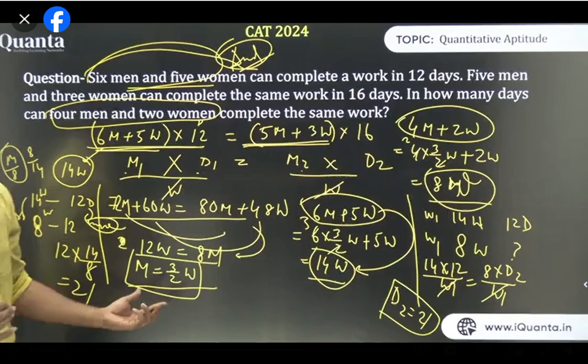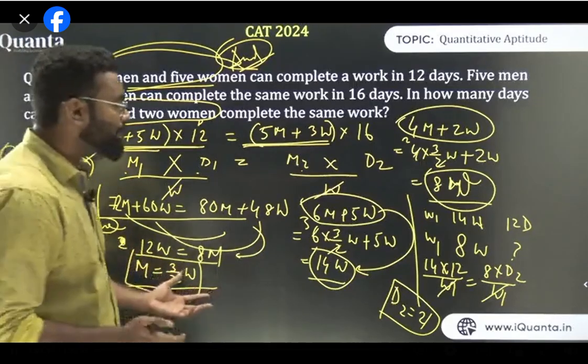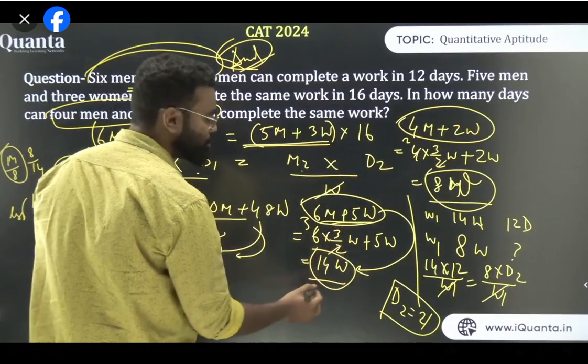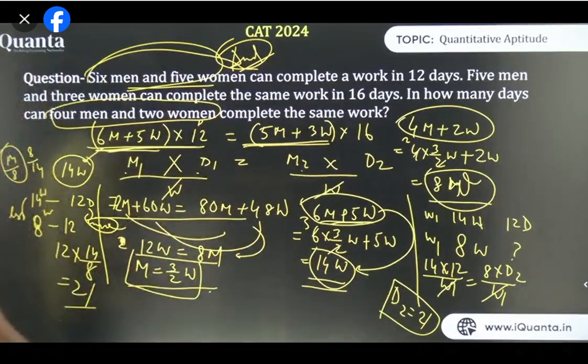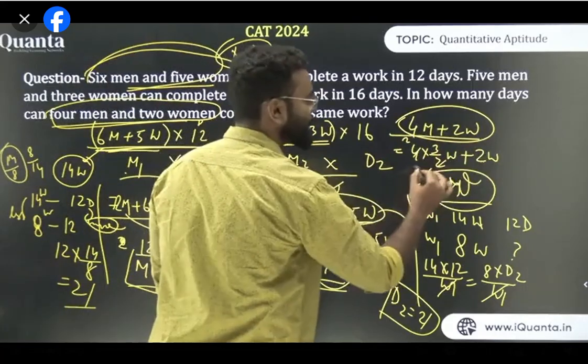Does anyone have a doubt so far? Just let me know. Is it clear that M equals 3 by 2 women? The 14 by 8 comes later, understand this first. Now if M equals 3 by 2 women, first I'm converting this thing into women. So 6 men plus 5 women is 6 into 3 by 2 women plus 5 women, it becomes 14 women. Just the calculation. Clear? Similarly, I need to find 4 men and 2 women. So 4 men and 2 women gives me 8 women.